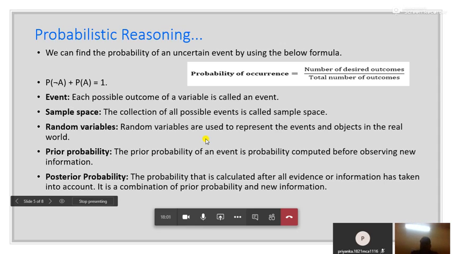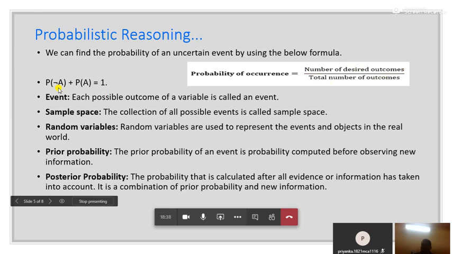Now here is the formula of probability. The probability of occurrence of an event is defined as the number of desired outcomes upon the total number of outcomes. We can find the probability of an uncertain event by using this formula.